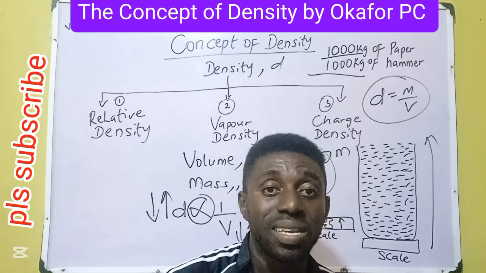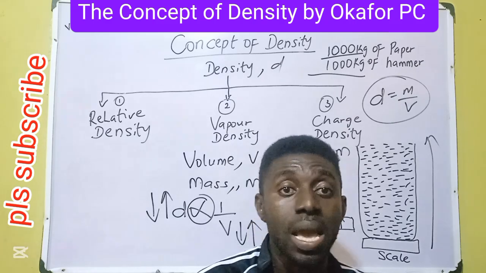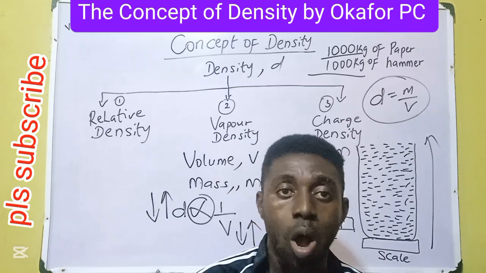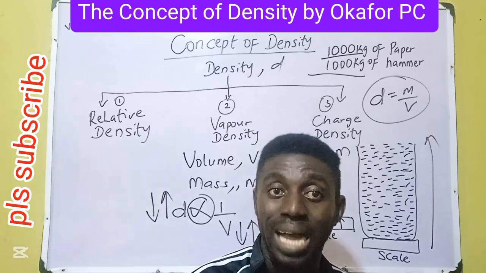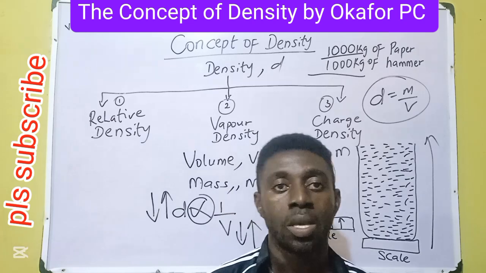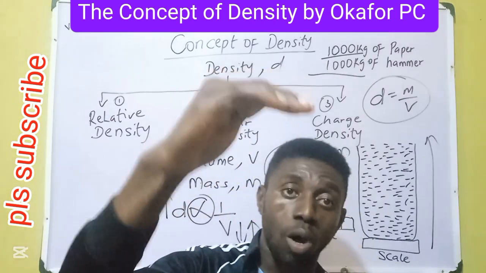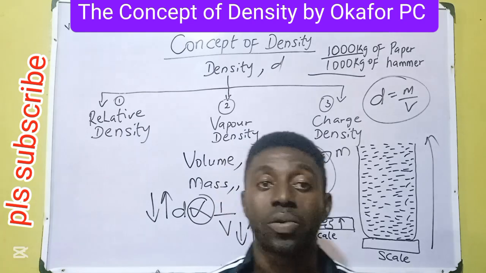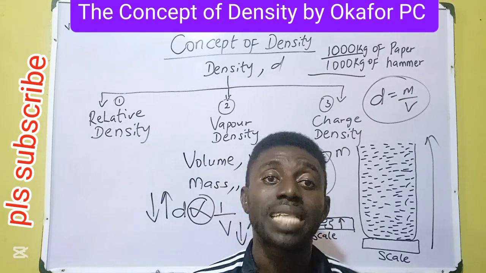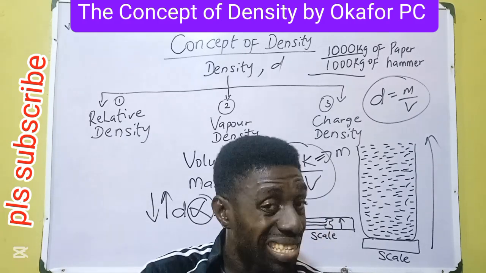Relative density. This time you compare two things. In relative density, we compare two substances. One may be solid and the other liquid, or you compare two liquids. In relative density, we form a ratio. We have a numerator over a denominator. For instance, we have a common denominator in relative density. Anytime we talk about relative density, we use water as a common denominator, density of water.